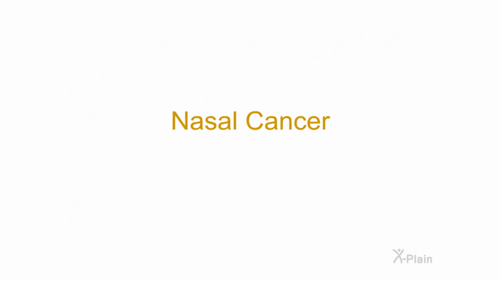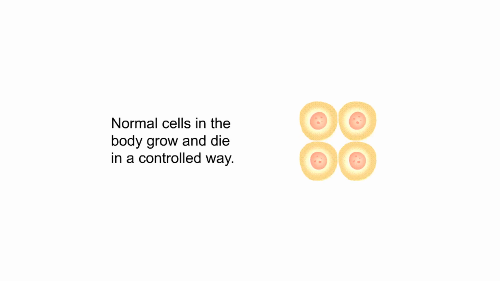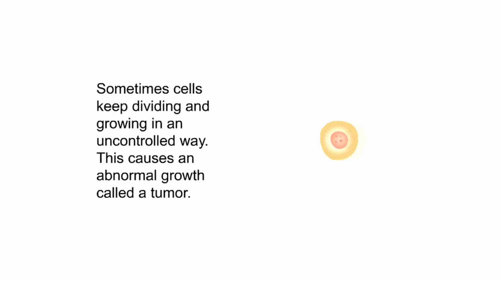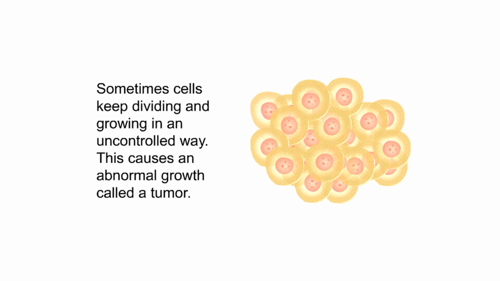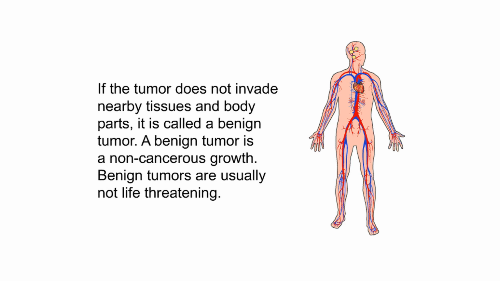Nasal cancer. The body is made up of very small cells. Normal cells in the body grow and die in a controlled way. Sometimes cells keep dividing and growing in an uncontrolled way. This causes an abnormal growth called a tumor. If the tumor does not invade nearby tissues and body parts, it is called a benign tumor. A benign tumor is a non-cancerous growth. Benign tumors are usually not life-threatening.